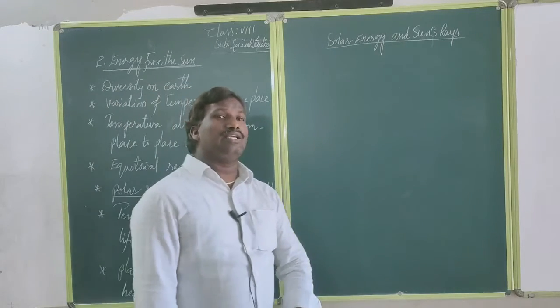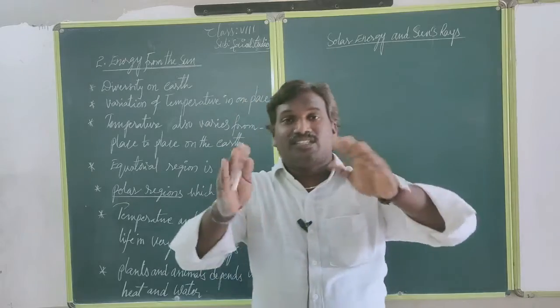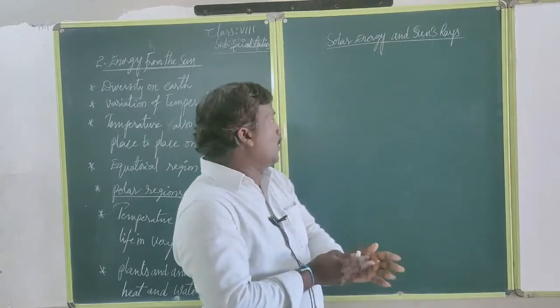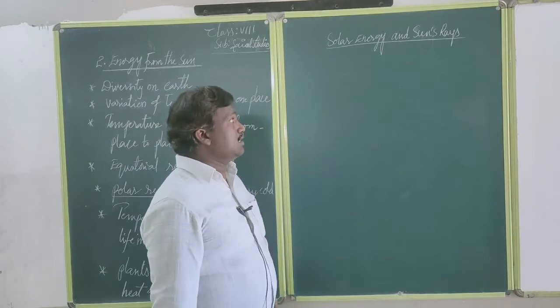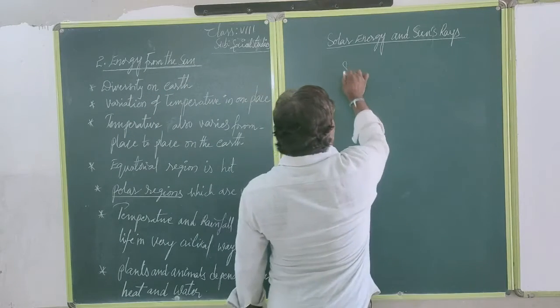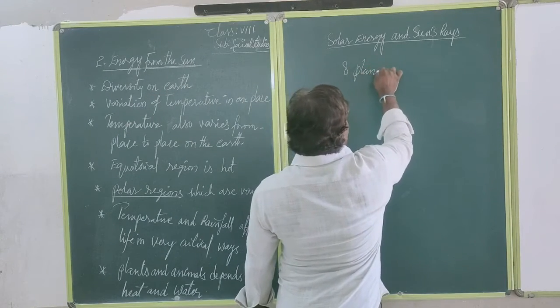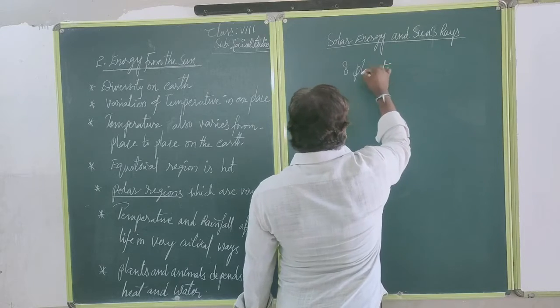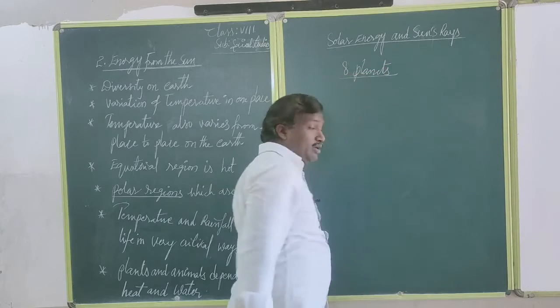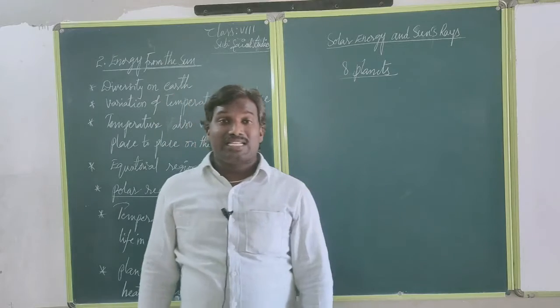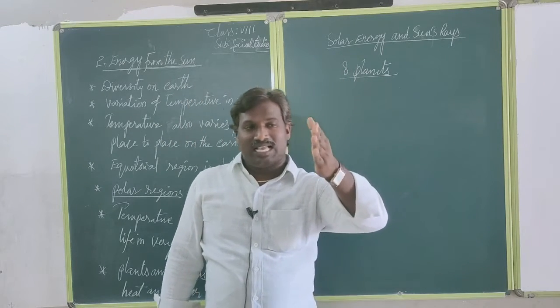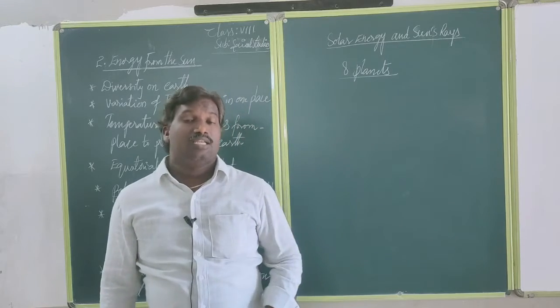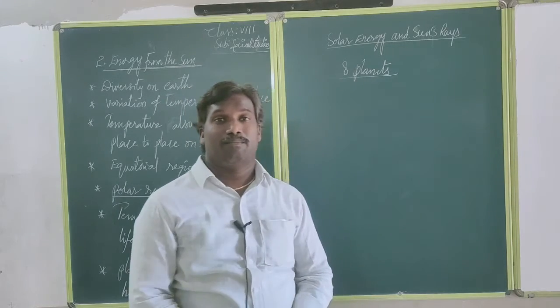In the entire universe, all the planets, 8 planets as we already discussed in the previous classes. How many planets are there? 8 planets. And not only planets but also comets and asteroids, whatever they are, get energy from the sun. You know already very well, the sun is in the central position in the solar system.